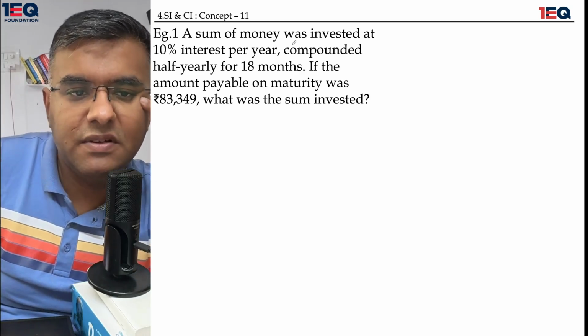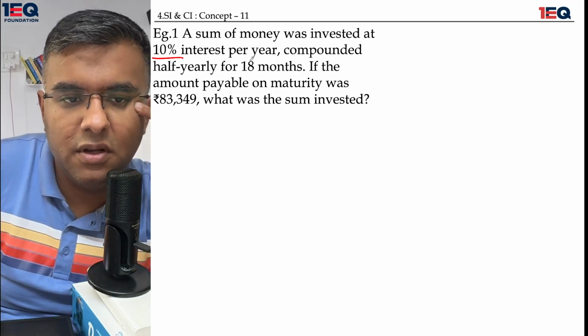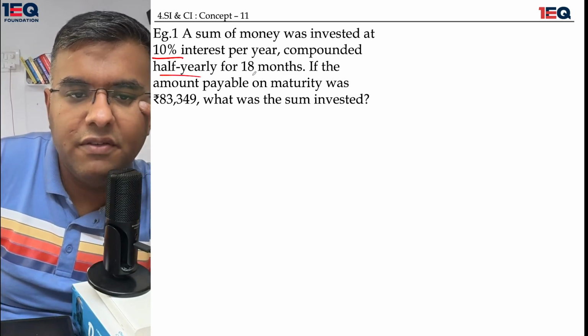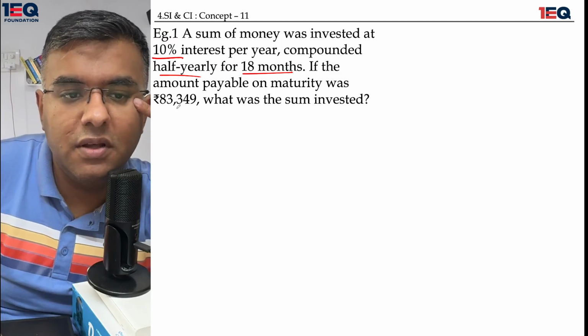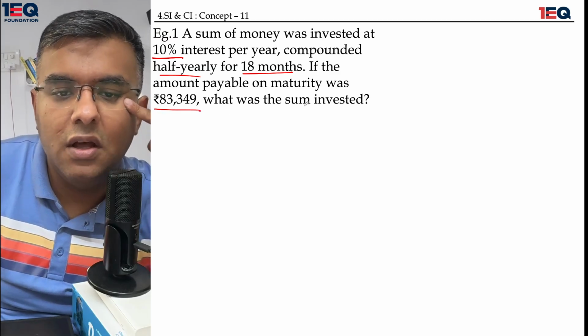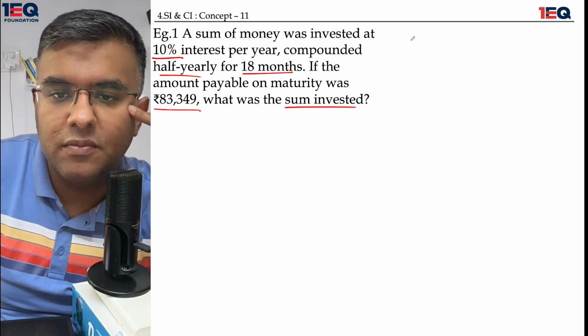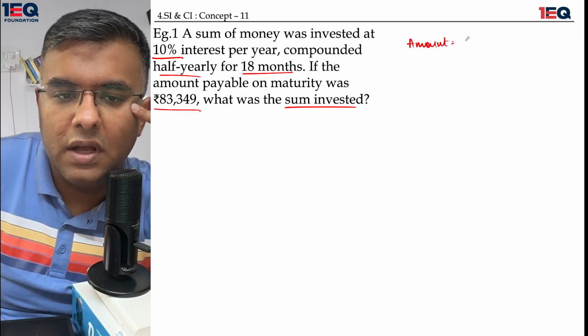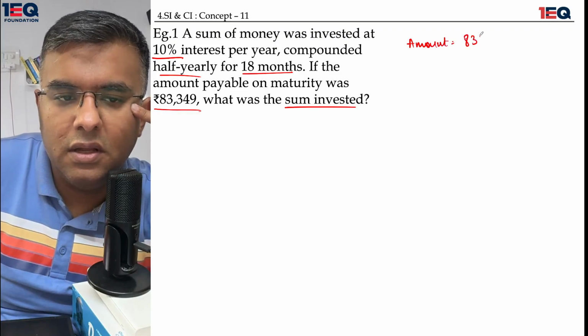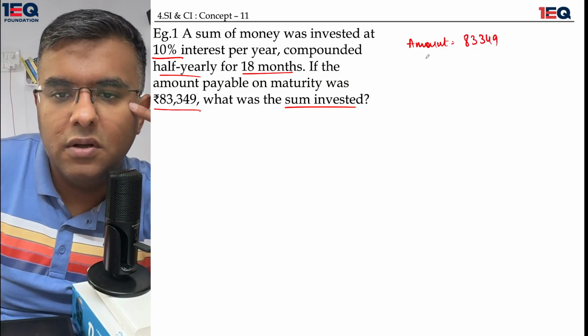A sum of money was invested at 10% interest per year, compounded half yearly for 18 months. If the amount payable on maturity was 83349, what was the sum invested? We have already been given the amount as 83349. I need to find out the principal.